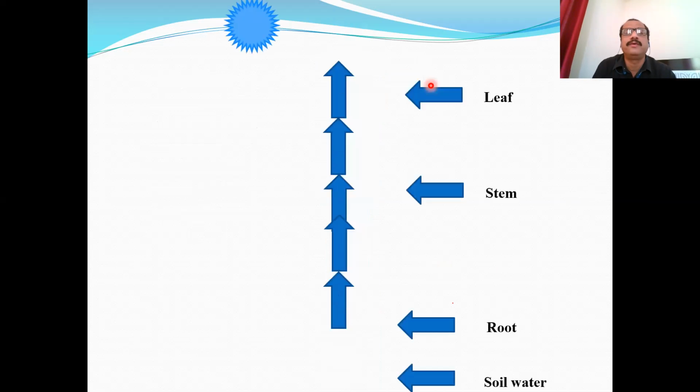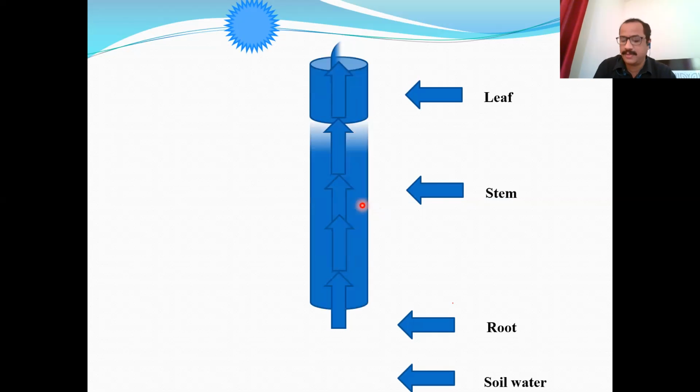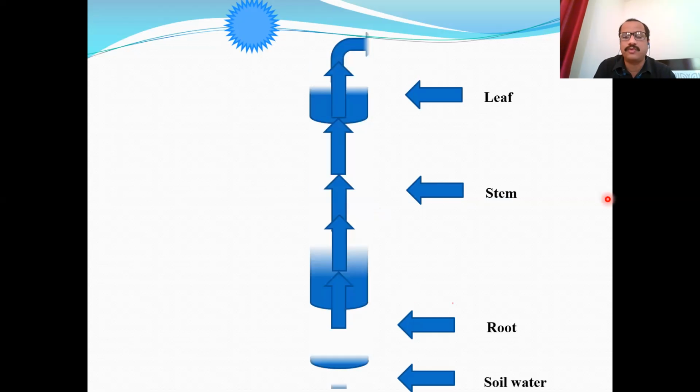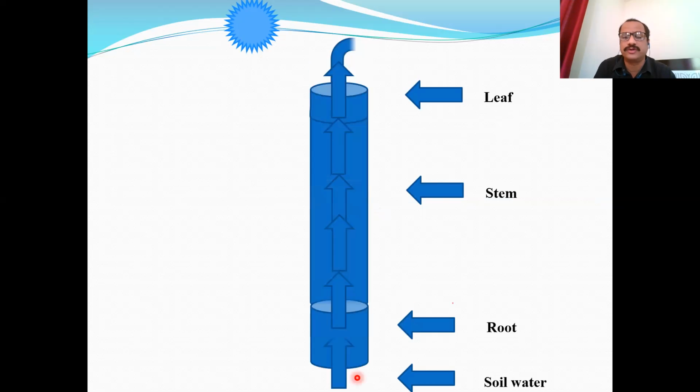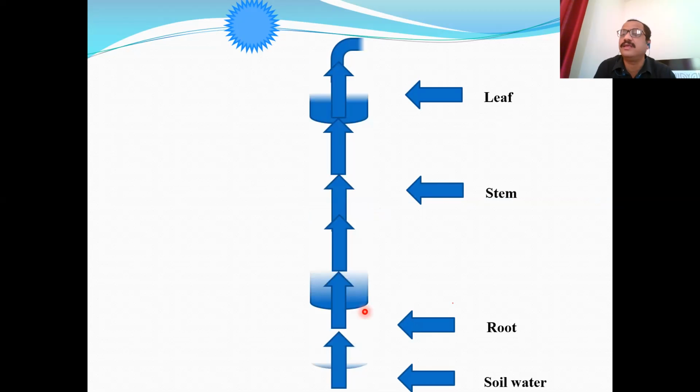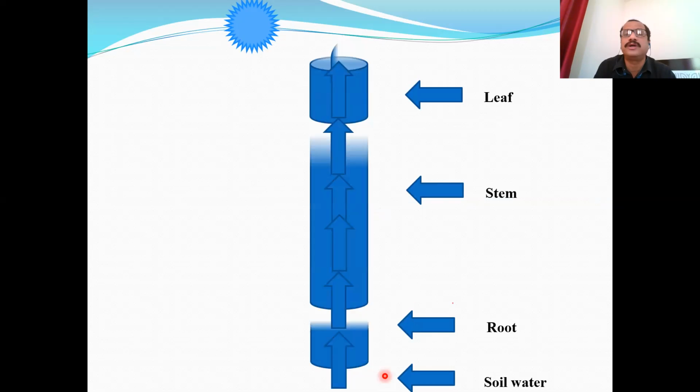So it is like this. Can you see here? When there is sun providing energy, there is evaporation of water from the leaf surface, and that is called transpiration. When there is water loss, the water is drawn from the xylem of leaf, which is in contact with the xylem of stem, and this xylem of stem is in contact with the xylem of root, and this xylem of root then draws water from the soil water. So this is a passive method of water absorption. We have studied this passive method of water absorption in which the phenomenon of transpiration is important.